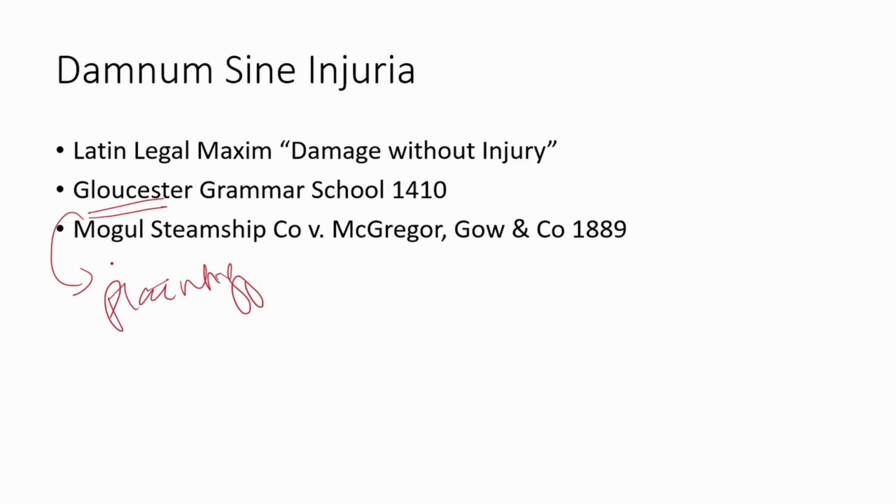Moving on to the case of Mogul Steamship Company versus McGregor Gow and Co., 1889. From what I understand, here the defendants had formed a group, an association, such that they get to regulate the prices. And that's what they did. They all collectively lowered the freight charges to drive over the competition. Now the plaintiff sued the defendant for unfair competition, and the court held that the defendants were not liable simply because their objective was to merely protect and extend the trade, and also they had not used any unlawful means. They did not do anything that was dishonest or even to intimidate the plaintiff.